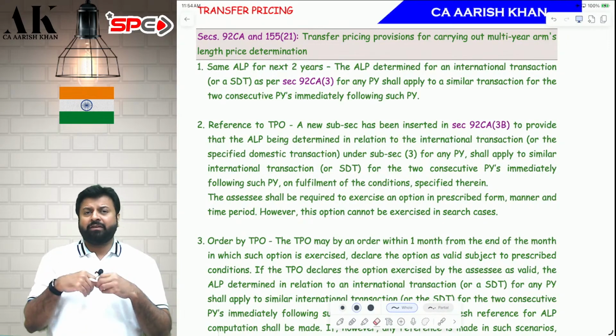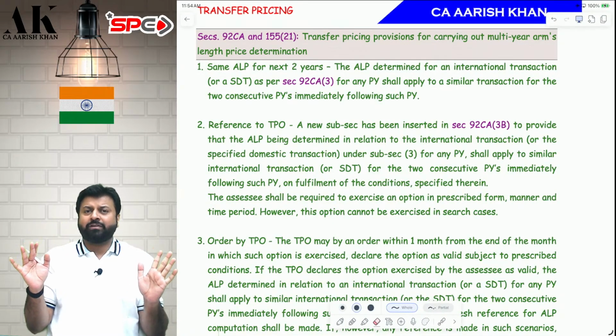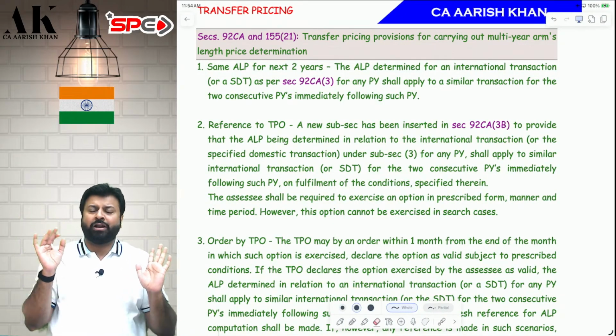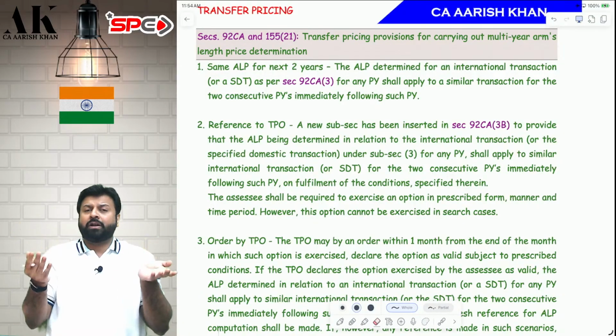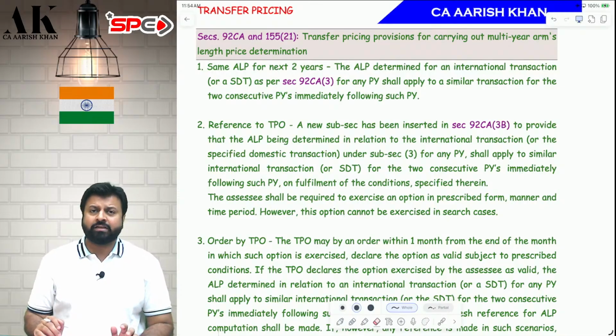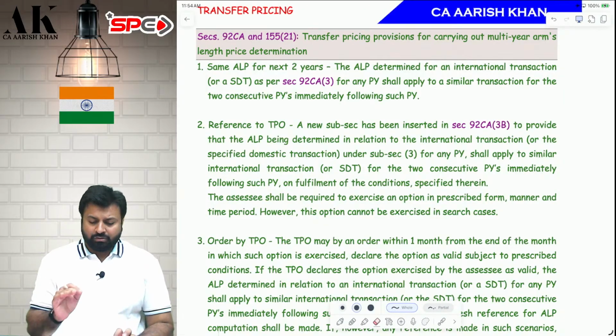In 1 year, if the AO has referred and the TPO has found the arm's length price for a particular transaction, say royalty, and in the second and third year also, if the assessee accepts that, it will reduce the wastage of time for everybody, for me also, for assessee also, for AO also, for TPO also. So let's see now.